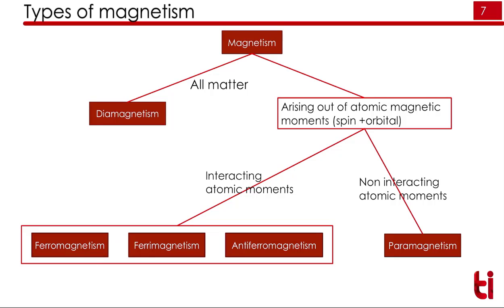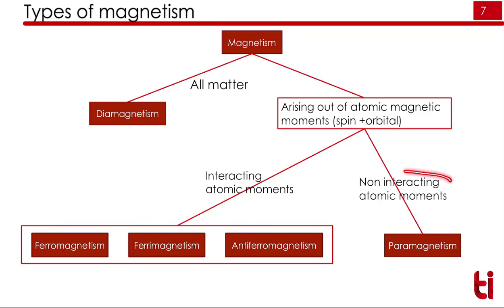So there are basically 5 types of magnetism. One is called diamagnetism. All matter possesses this property. Then if we consider the spin and orbital motion of electrons, or if we consider interacting atomic moments, we will have 3 kinds of phenomena: one is ferromagnetic, one is ferrimagnetic, and one is antiferromagnetic.